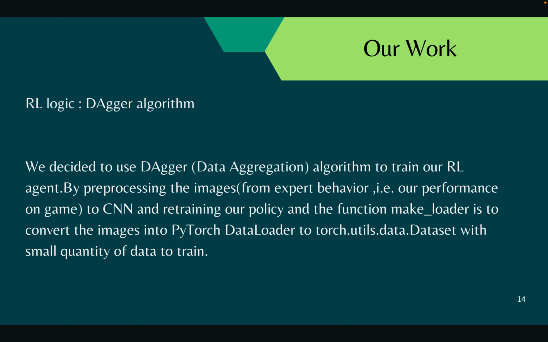Then we'll move on to how we design our agent. We decided to use the DAgger algorithm to train our RL agents by pre-processing the images from expert datasets through the CNN and retraining our policy to refine our agent's play logic.